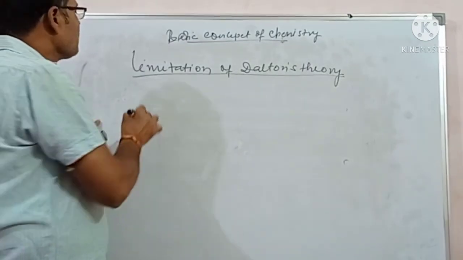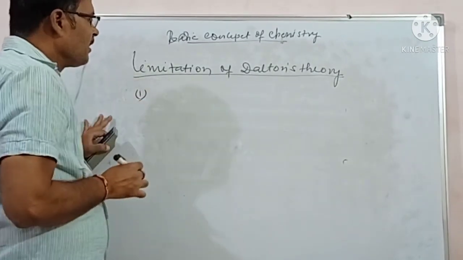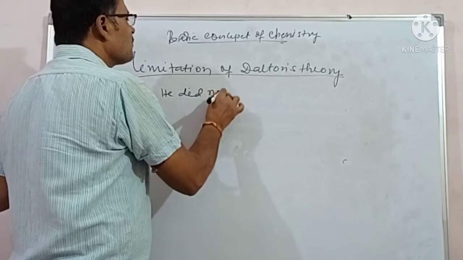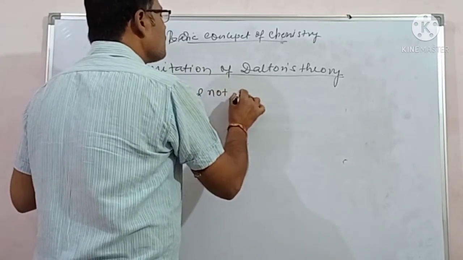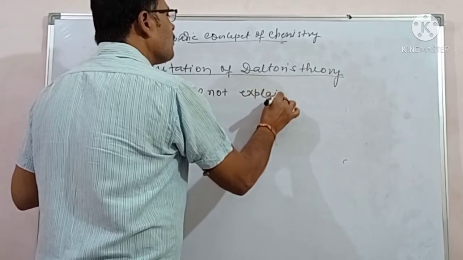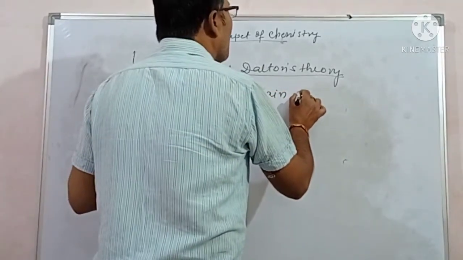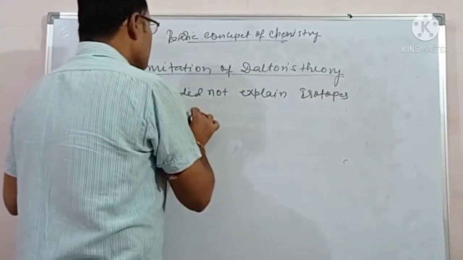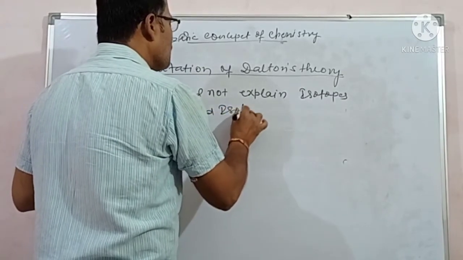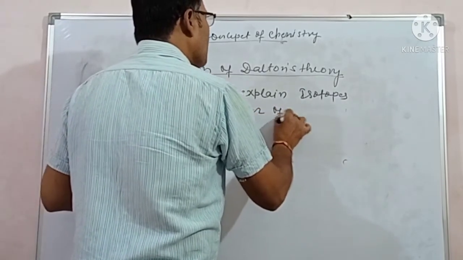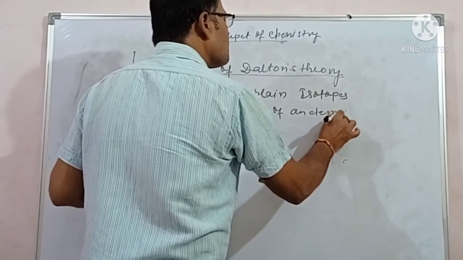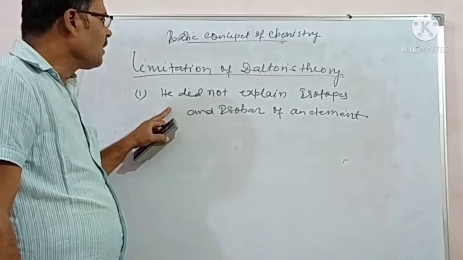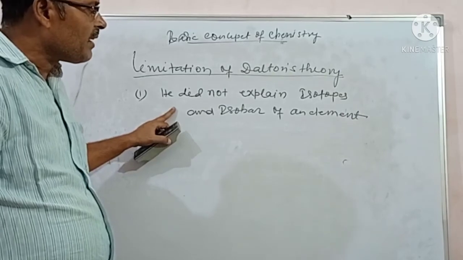The first limitation: he did not explain isotopes and isobars of an element.